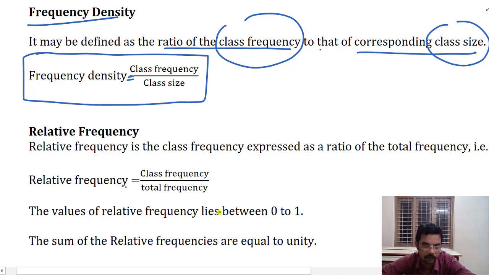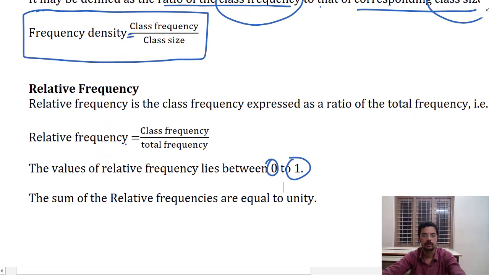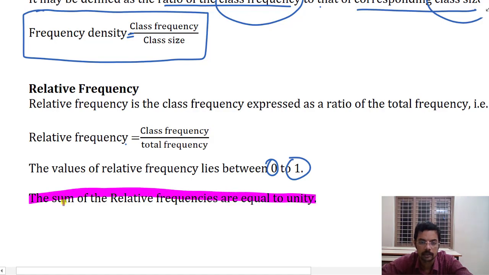The value of the relative frequency will lie between 0 and 1. The class frequency will always be less than the total frequency, so it will always be a proper fraction, and proper fractions always lie between 0 and 1. The sum of relative frequencies will be equal to 1, or unity. A very important part: the sum of relative frequencies is equal to 1.